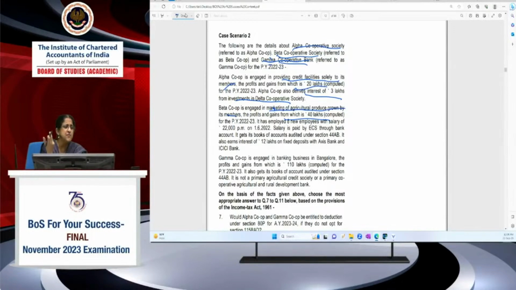Why is this information given? Can anyone tell? Employment of 8 new employees with salary of 22,000, salary paid by ECS through bank account. Anyway, they've given the computed figure of profits and gains. What is the relevance of this information? I'm waiting for your answer.